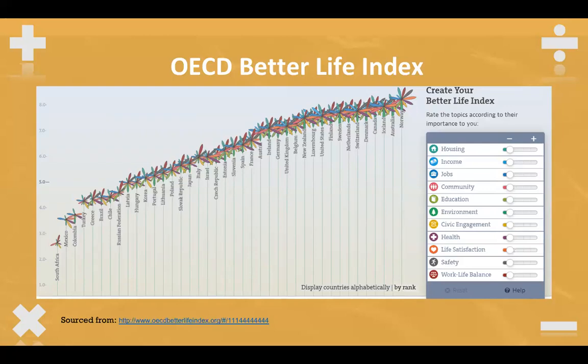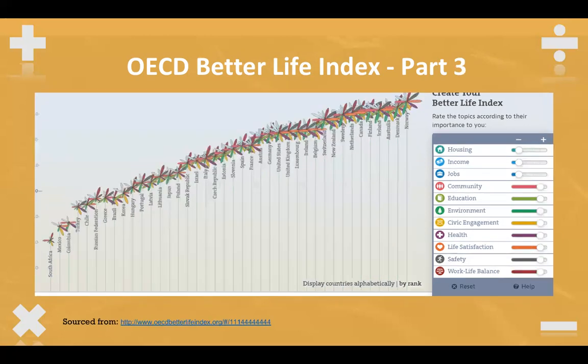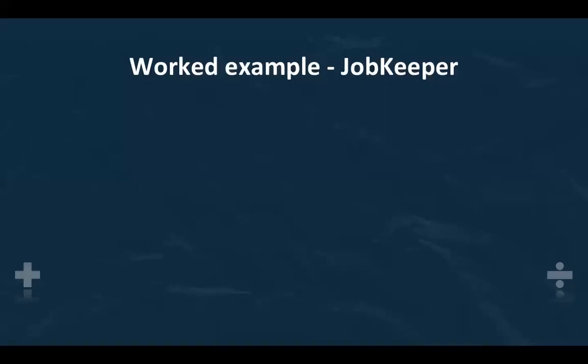The OECD Better Life Index website provides a useful summary of the difference between material and non-material standards, as it allows you to apply different levels of weighting to each measure. If material living standards are applied more weighting, countries such as Luxembourg and the USA appear higher on the charts, whereas living standards for countries such as Norway, Denmark, and Australia are far higher if more weighting is put on non-material living standards. For a worked example, we will focus on the impact of the JobKeeper package.